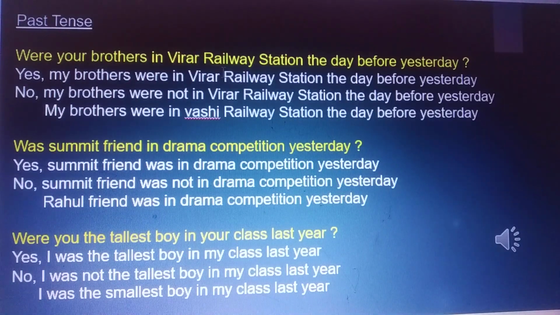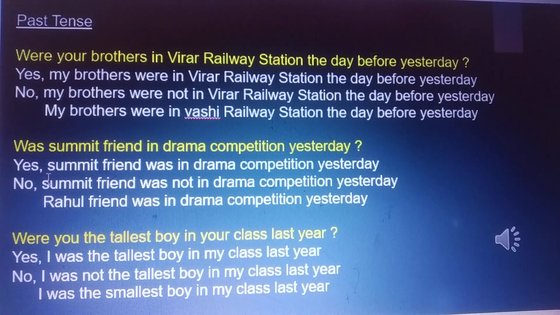Were your brothers in Virar railway station the day before yesterday? Yes, my brothers were in Virar railway station the day before yesterday. No, my brothers were not in Virar railway station the day before yesterday. My brothers were in Vasai railway station the day before yesterday.